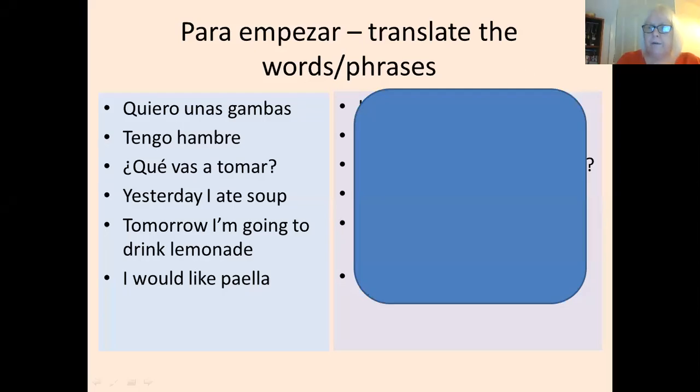Hi, Year 8. It's now lesson 3 of week 3, and we're finishing off the topic of en el restaurante. So this week we've looked at ordering food and drink, lots of food and drink vocab, and we've done some grammar with the difference between tú and usted.